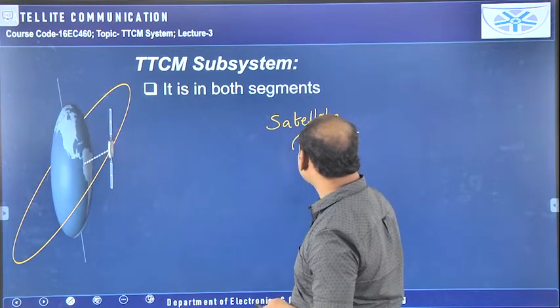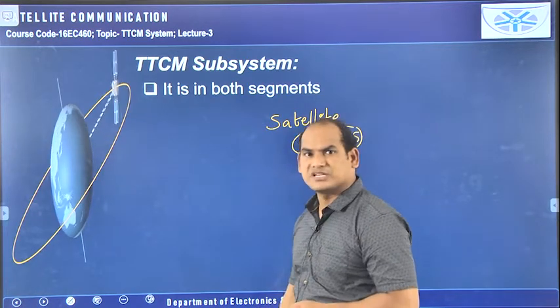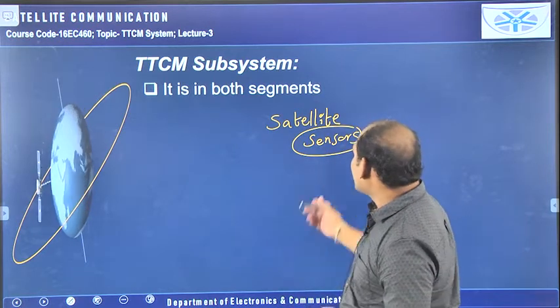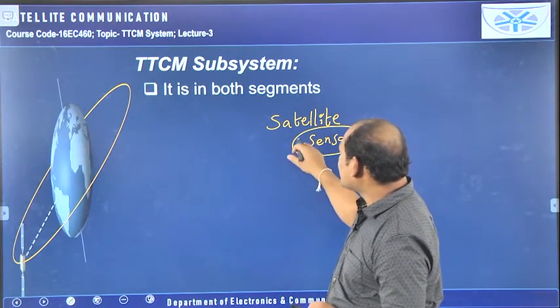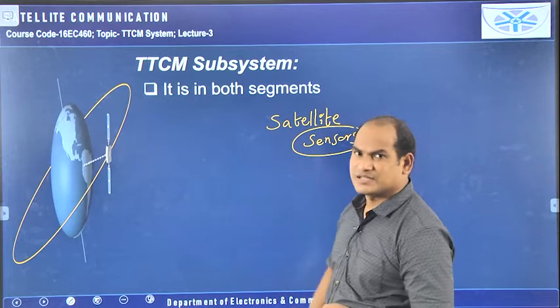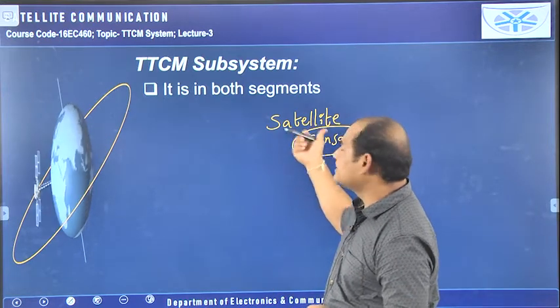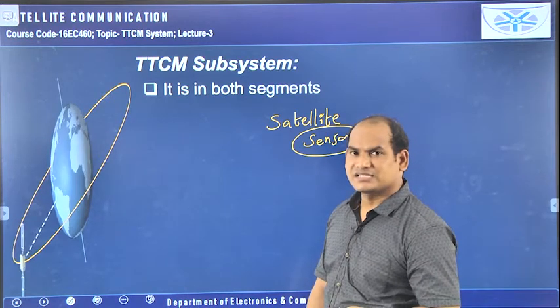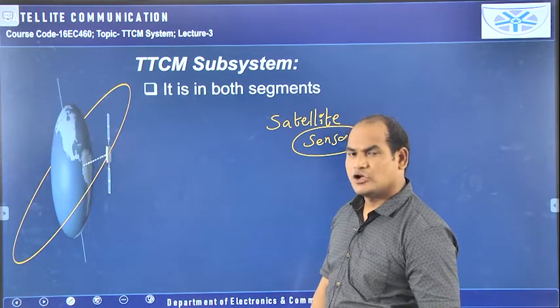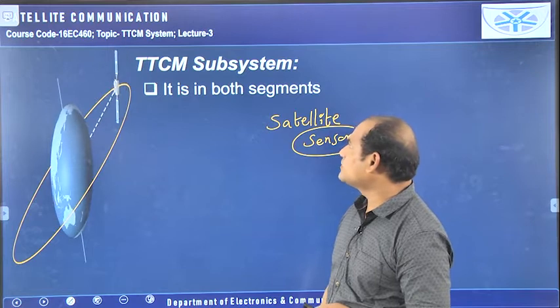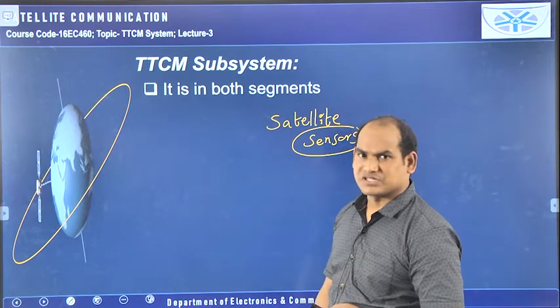By using these sensors the satellite is getting the information about the Earth. And after getting the information by the sensors, it will be retransmitted to the same Earth station or another Earth station. So this entire thing will be done by using this TTCM subsystem.